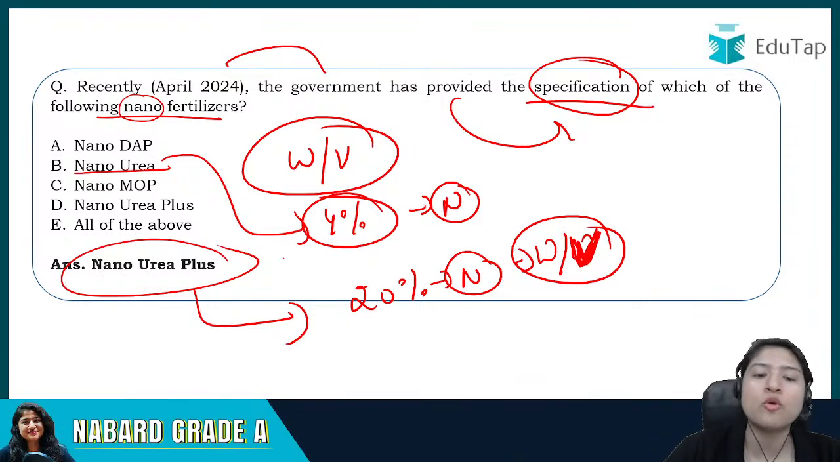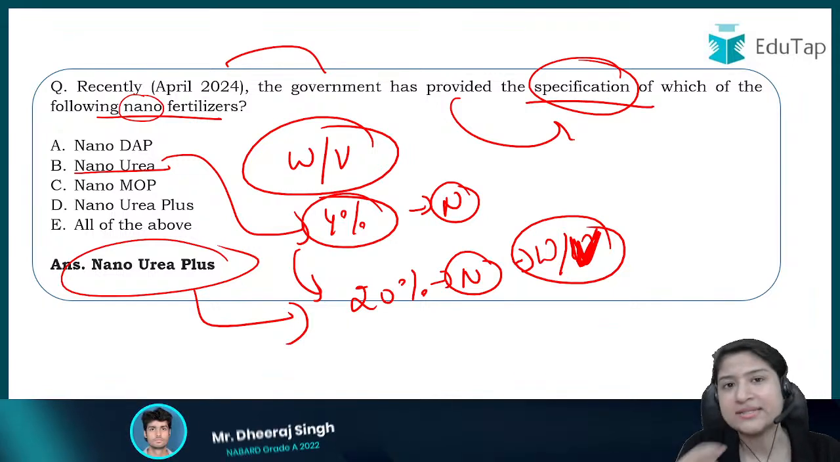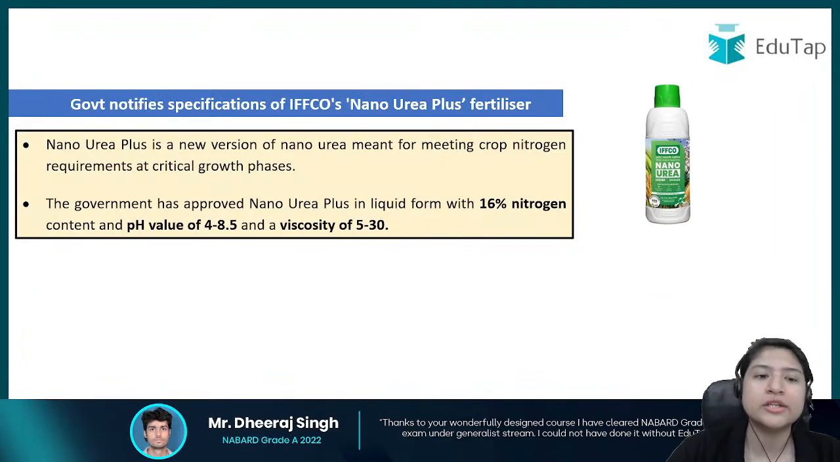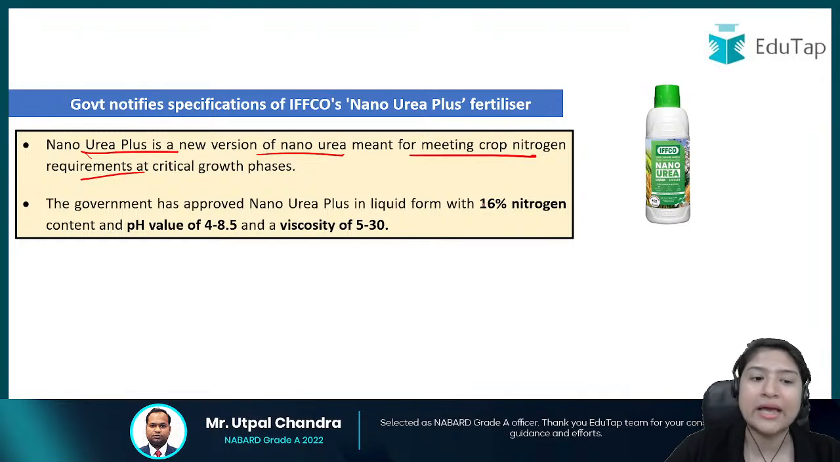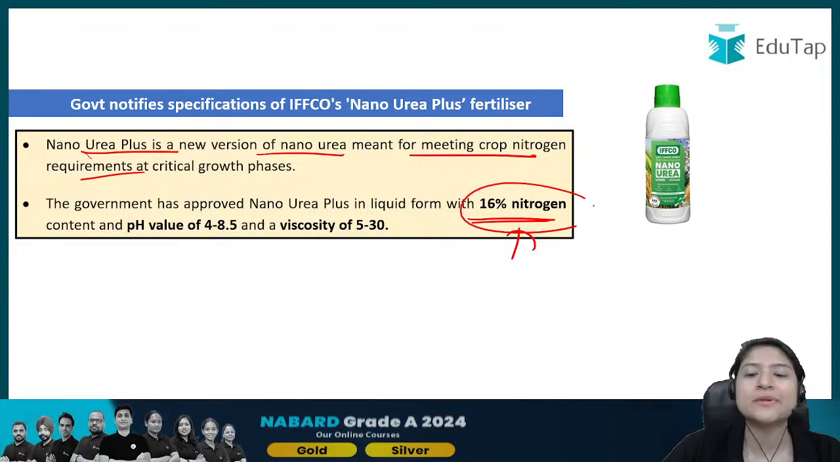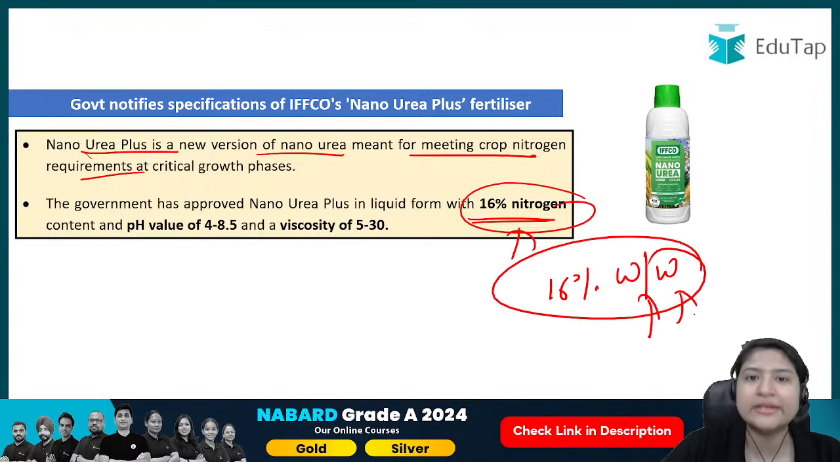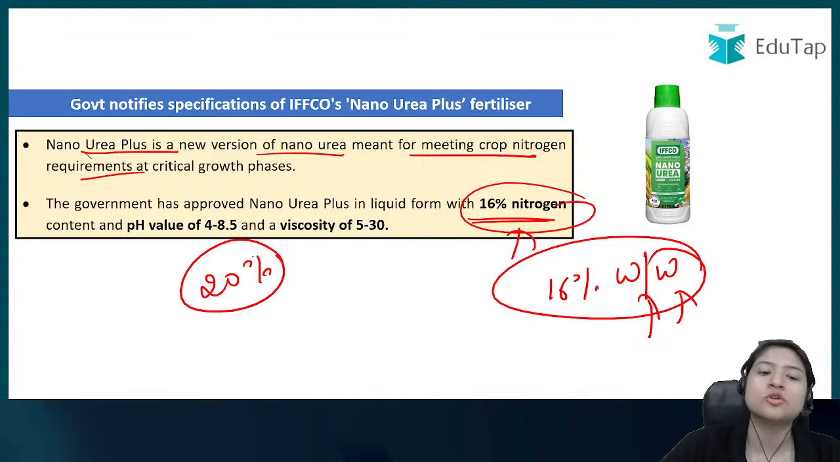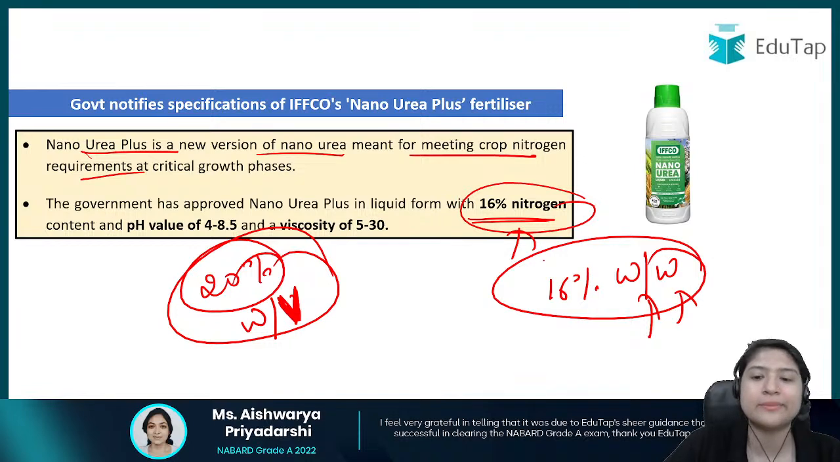Okay, so you can see how much difference there is in the percentage of nitrogen, right? That is why it is nano urea plus. So here this is the news: nano urea plus is a new version of nano urea to meet the crop's nitrogen requirements, because the percentage is higher. Please don't get confused, because here 16% nitrogen has been provided on the basis of weight per weight. The 20% which I told you was weight per volume. So there's a difference, please keep in mind, it is weight per weight.